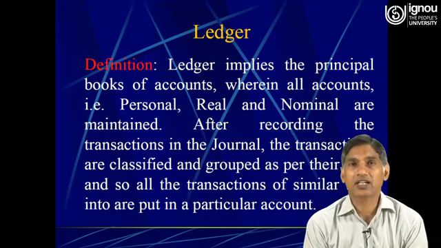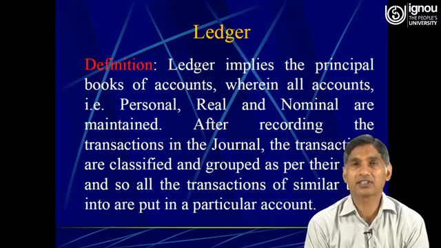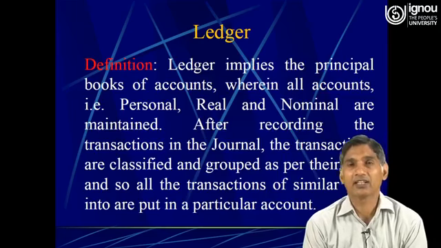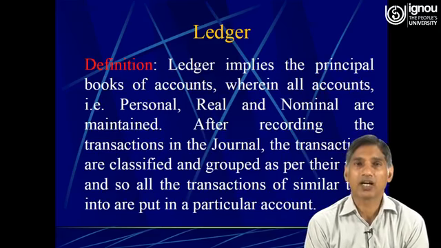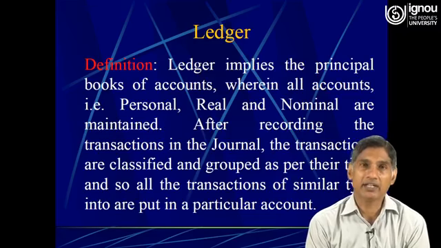Because the transactions are recorded first in the journal, and their description is recorded, and this description is what we call narration. With the help of this narration, we can easily come to know what this transaction is meant for. Therefore, the ledger implies the principal books of accounts wherein all accounts, that is personal, real and nominal, are maintained.